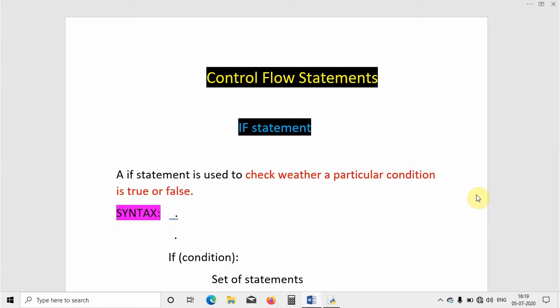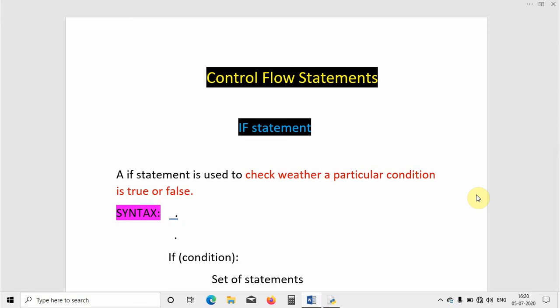Today's topic is control flow statements. These are the statements which are used to control the flow of execution, and that's why they are called control flow statements. These statements basically define how the program is going to flow from one block to another block. That's the meaning of control flow statements.